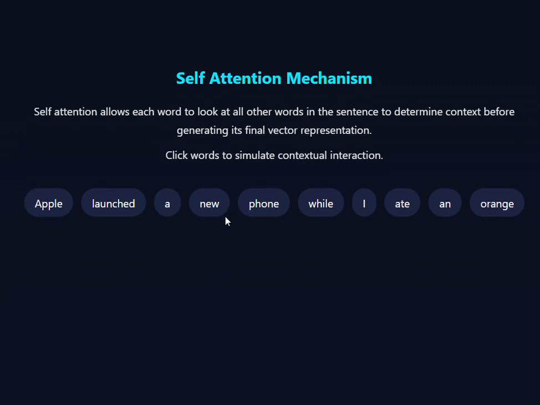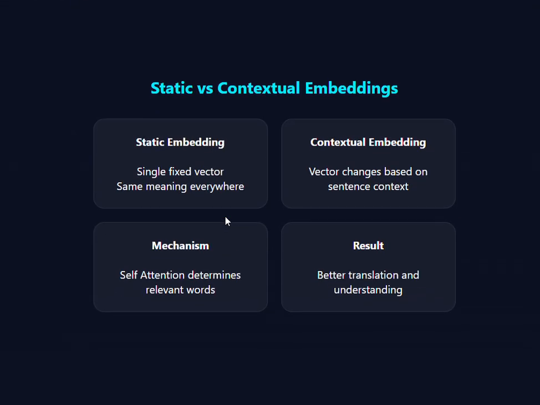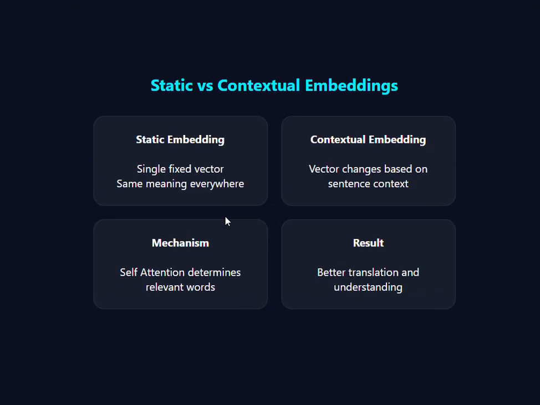Now, let's talk about contextual embeddings, which is the modern NLP. The modern models generate different vectors depending on the context. Sentence one: "I ate an apple," right? The vector is an apple-is-a-fruit vector.